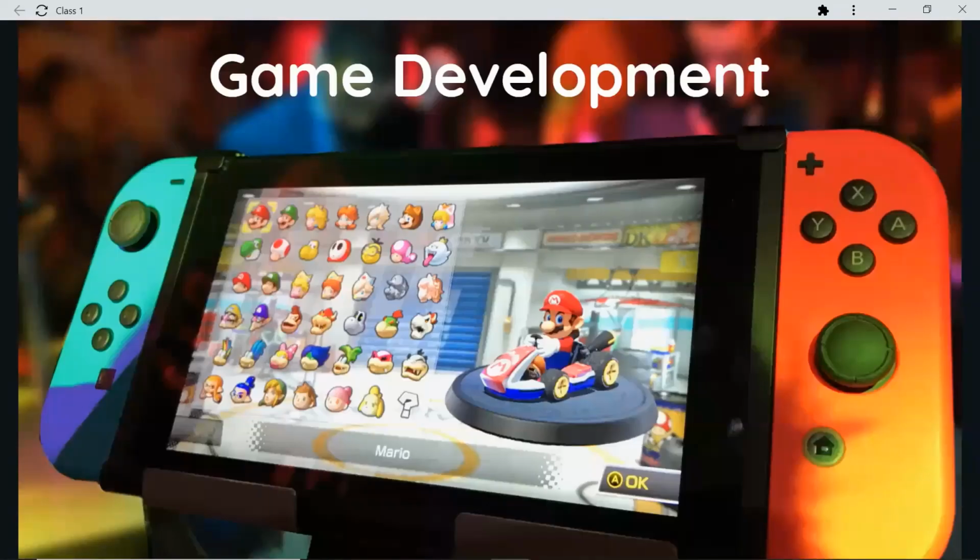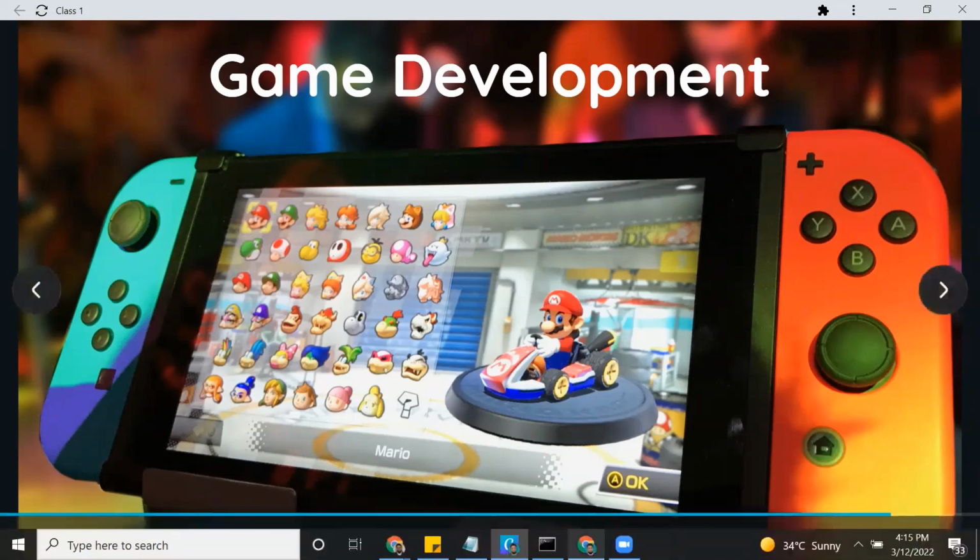Now, to develop games, by using Python, at the end of this session I will teach you how to develop a simple game called the turtle game. We'll create one game called turtle race. So we can create a lot of animations using Python.